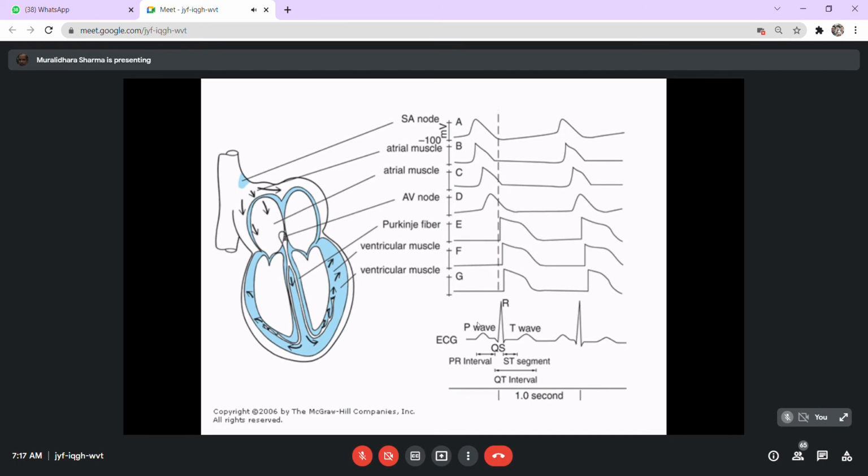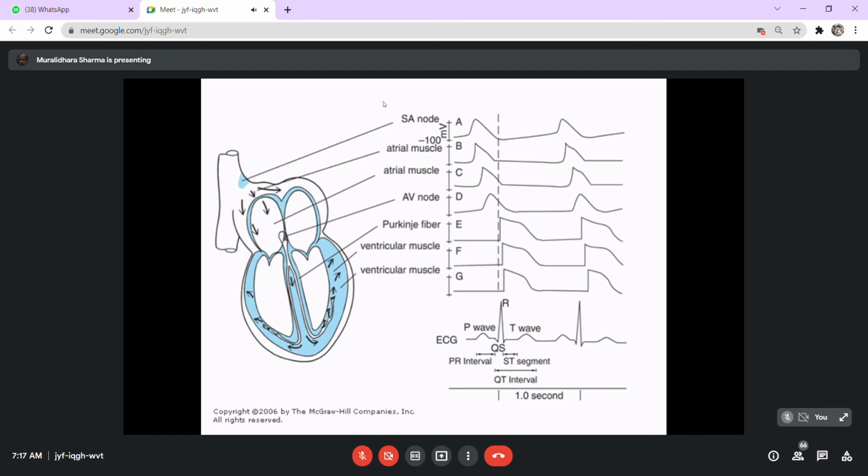So, conventionally, when we use the terms P, Q, R, S and T, they represent these events which occur. And the reason for these events is the gradual flow of the current across the heart muscles, and because of that specific pattern. Now, in summary, because we are able to have this kind of a perception, any changes in these can be interpreted as some disease entity. That's the basis of the ECG.